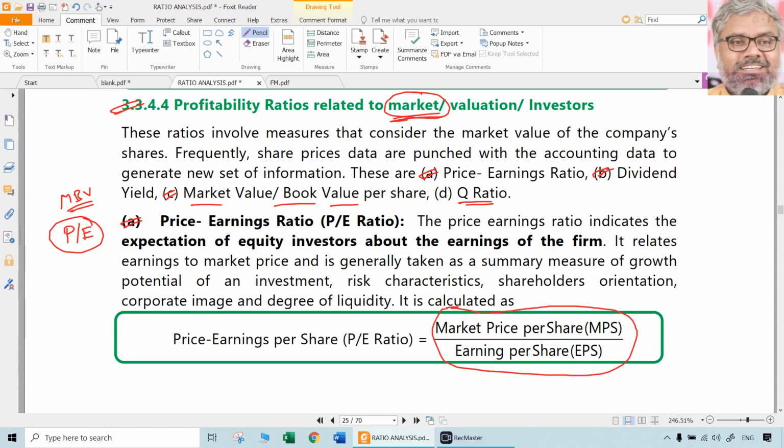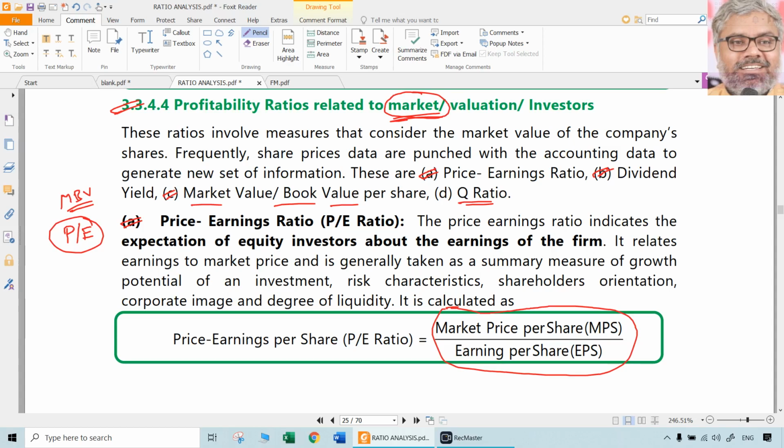So naturally this ratio changes very frequently, even in seconds. When the market price of any particular share changes in the stock market, automatically PE ratio also changes. EPS will not change in seconds and minutes. That will be generally the latest declared EPS according to the latest published financial statements of the organization. But market price per share definitely will keep on changing.